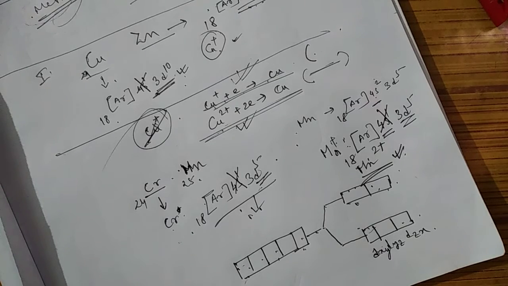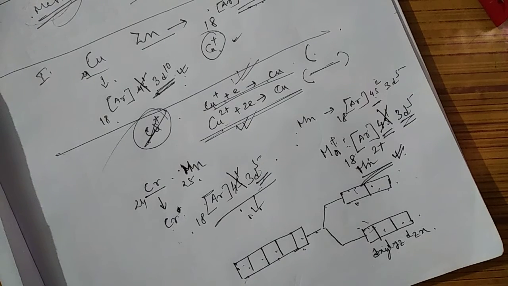Another thing is, how do we say why they are colored? Your answer should be that it is due to the d-d transition. This is called the jumping of an electron from one d level to another, the d-d transition, and so they are colored.